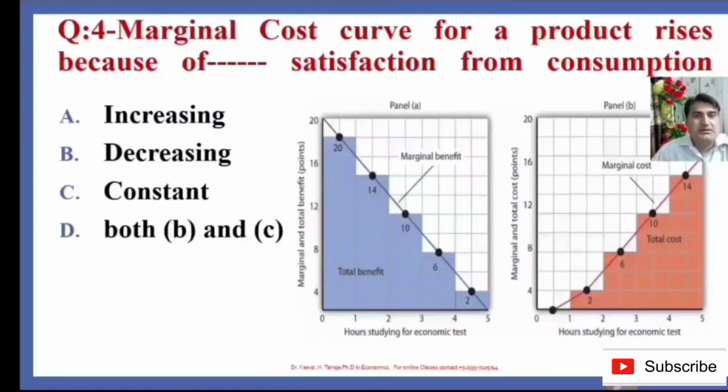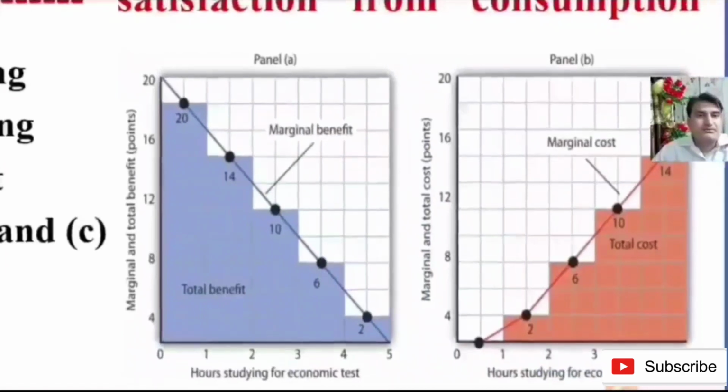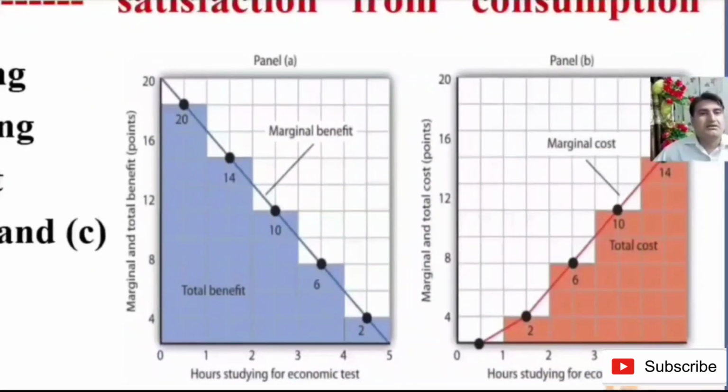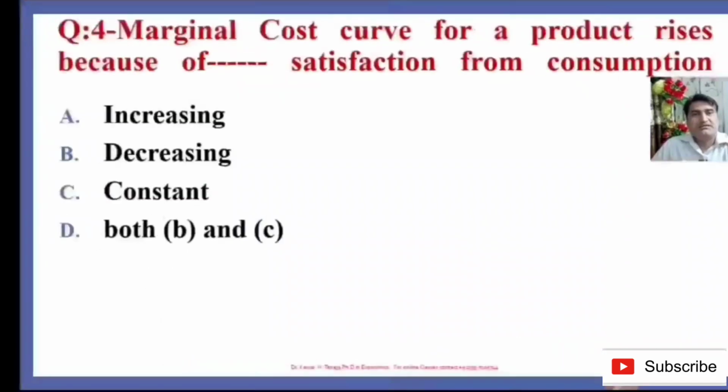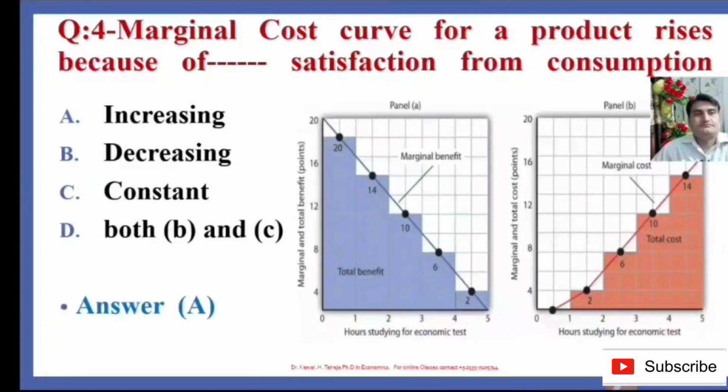Here is an example that will help you to understand. Suppose that the more hours you study economics, the more you will learn. So the marginal cost for learning economics will increase, whereas on the other side the marginal benefit, that you have better knowledge, will also increase. So that means the marginal cost curve for a product rises because of the increasing satisfaction from consumption. A is the right answer.